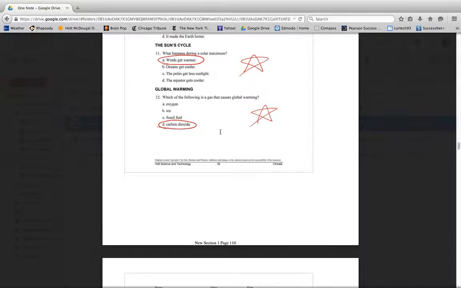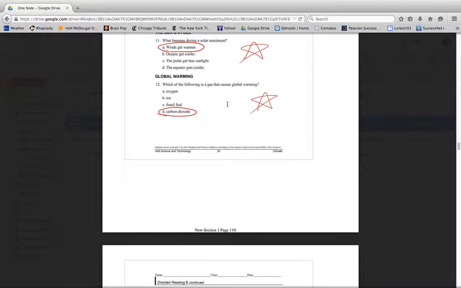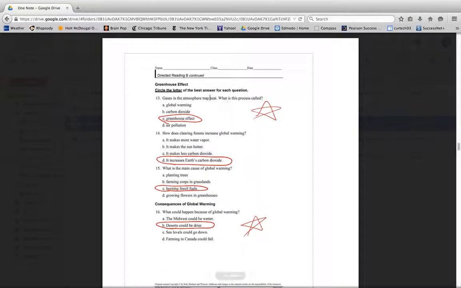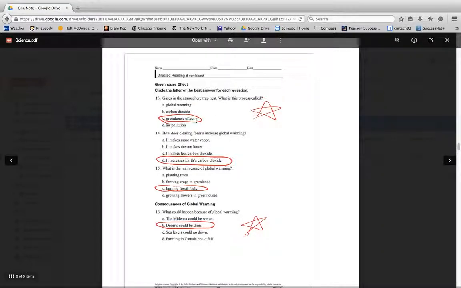Global warming. Carbon dioxide is a gas that could cause global warming because it absorbs radiation in the atmosphere. 13, gases in the atmosphere trap heat. What is the process called? That's called the greenhouse effect, when gases trap heat.